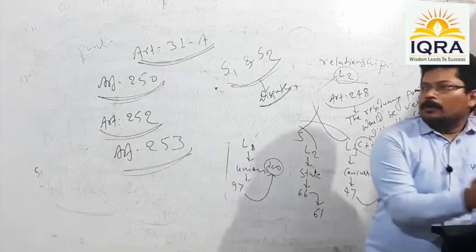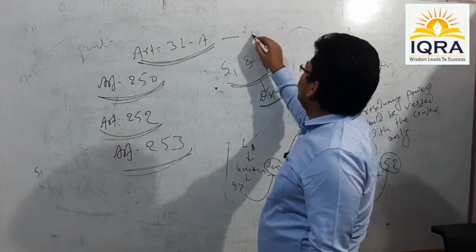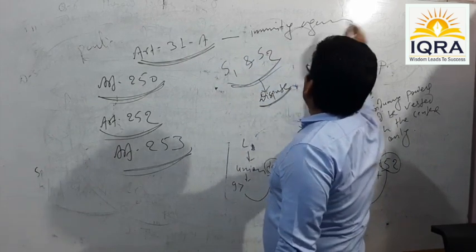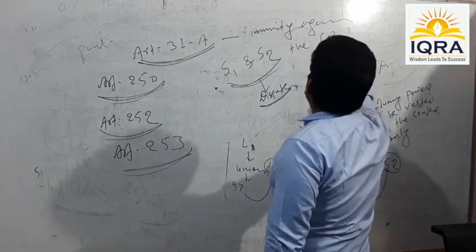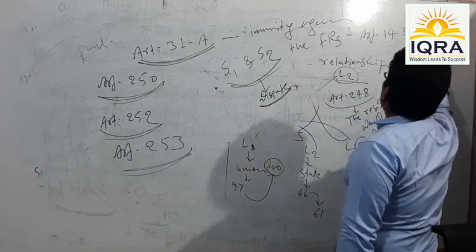But Article 31A makes the provision for what? Immunity against the fundamental rights given under Articles 14 and 19.